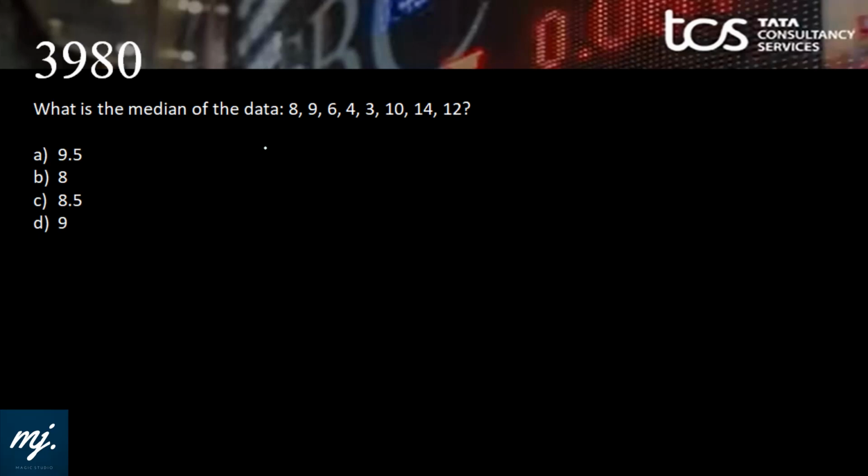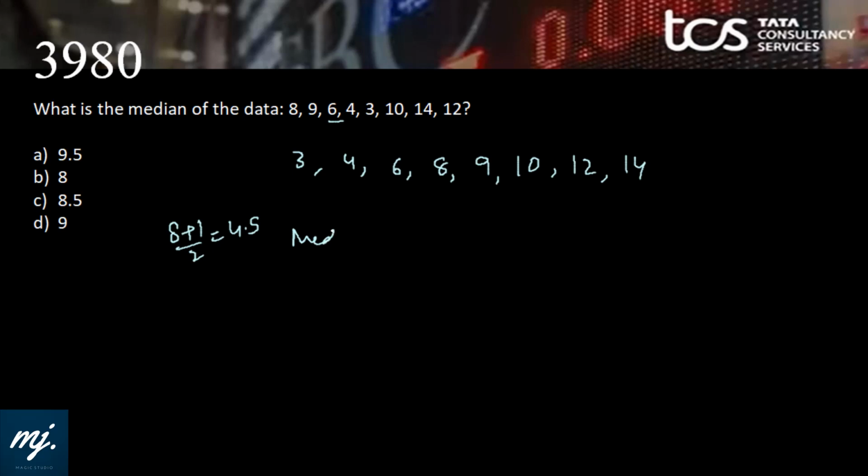Okay, after a few tiring sums, find the median from the following data. And we know the drill, we need to arrange it in ascending or descending order. Let's go by arranging in ascending order. So we have 3, 4, 6, 8, 9, 10, 12, and 14. 1, 2, 3, 4, 5, 6, 7, 8. 8 plus 1 by 2 is 4.5.